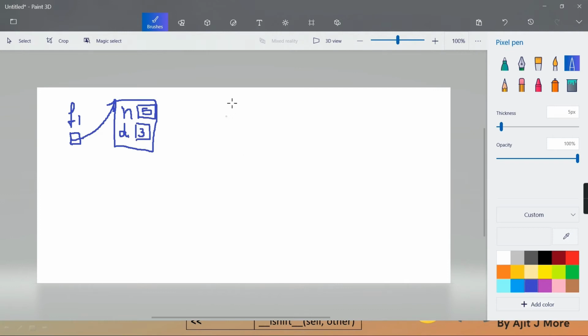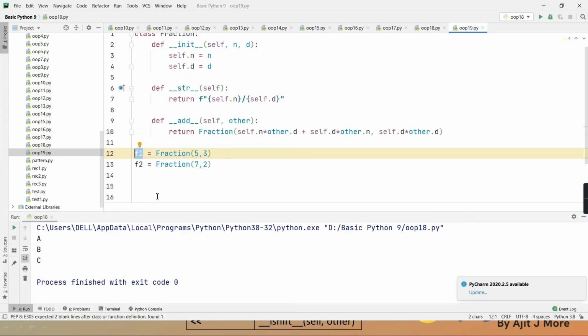Correct? Now is one more fraction object created, F2? Yes or no? Again a new object, its reference is in F2. Then will it again give a call to the constructor? Will it come here? 7 and 2.